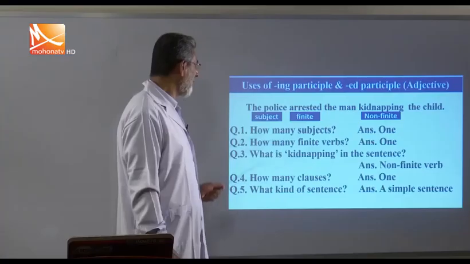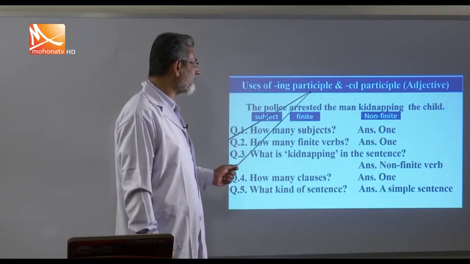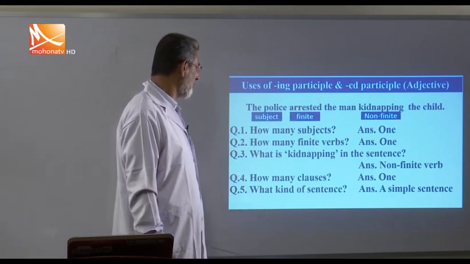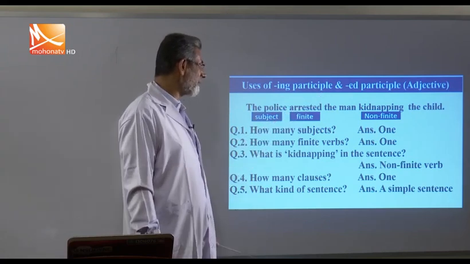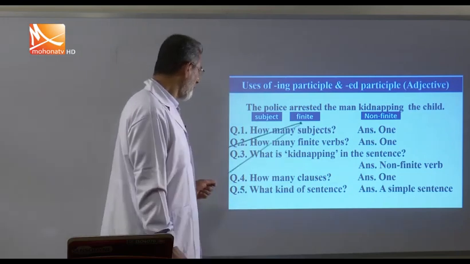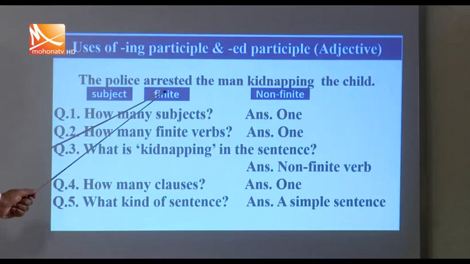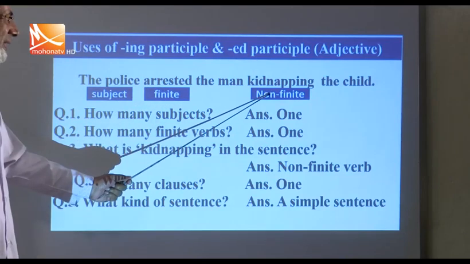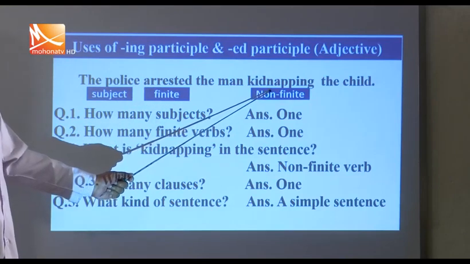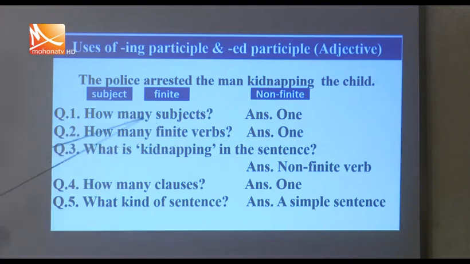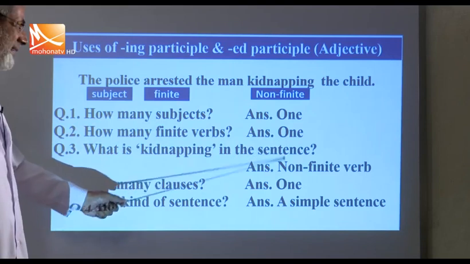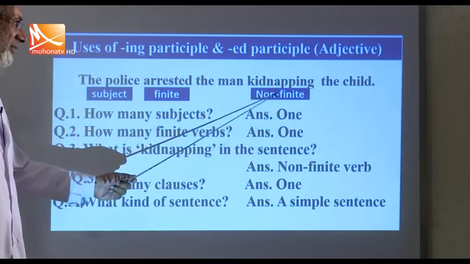Let's see here. Uses of the ing participle and ed participle adjective. The police arrested the man kidnapping the child. Subject, finite, non-finite. Here you see, the police is the subject, arrested is the finite verb, and kidnapping is a non-finite verb. How many subjects are there in this sentence? Just one. How many finite verbs? Just one. What is kidnapping in this sentence? It is a non-finite verb.